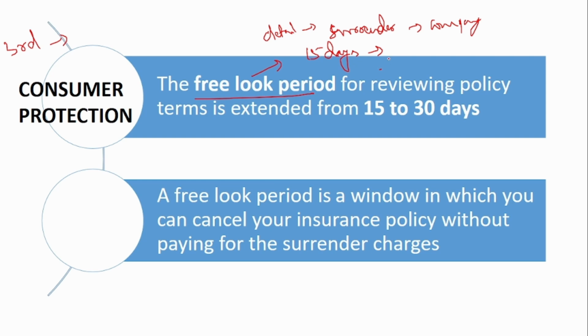Now the IRDAI has stated that the free look period should be extended to 30 days. So the free look period for reviewing policy terms is extended from 15 days to 30 days. So what is a free look period? It is a window in which you can cancel your insurance policy without paying surrender charges. So this is the third change for protecting the customers.